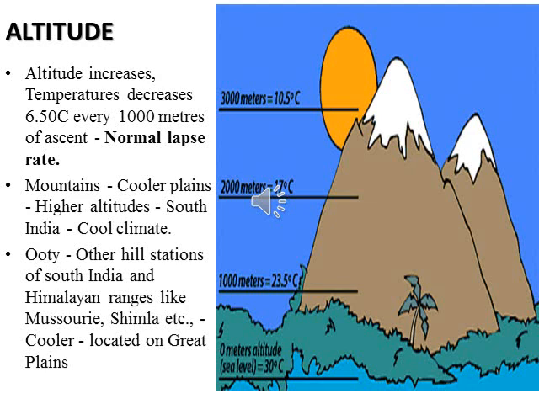When you see the density of air on the surface of the earth, that is in the plains, it is very high, so it can hold the sun's heat in large amounts. That's why at ground level the temperature is very high when compared to the hills. If you go to hill stations, the density of air is very low, so that's why it can't absorb heat.